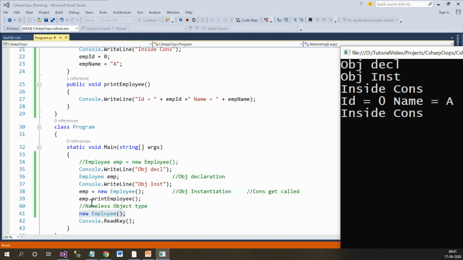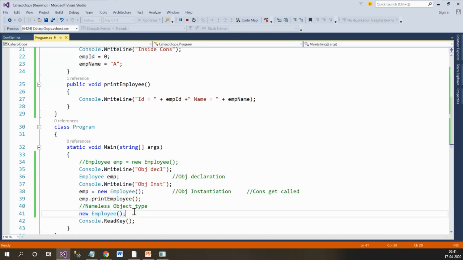Okay, so this is the solution to the interview question that you get. Can we call the constructor without the object? The answer is yes, with the help of the nameless object type.